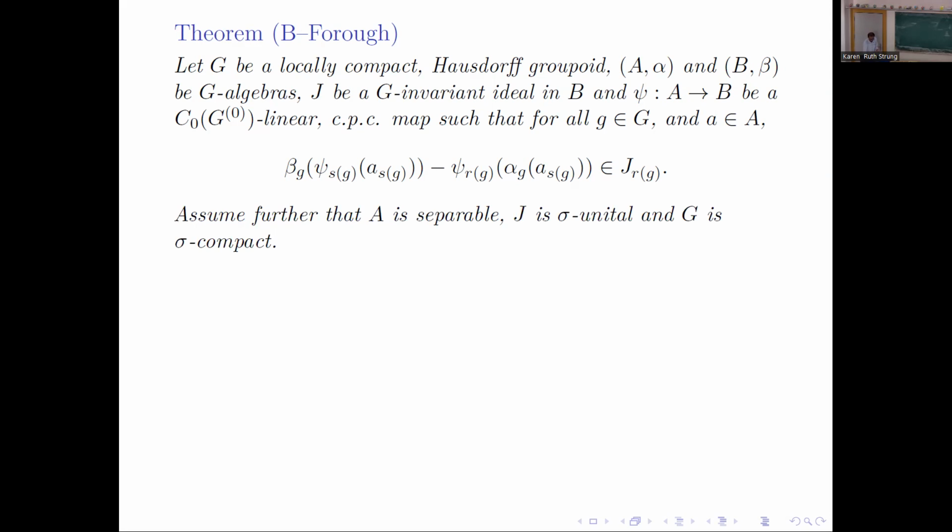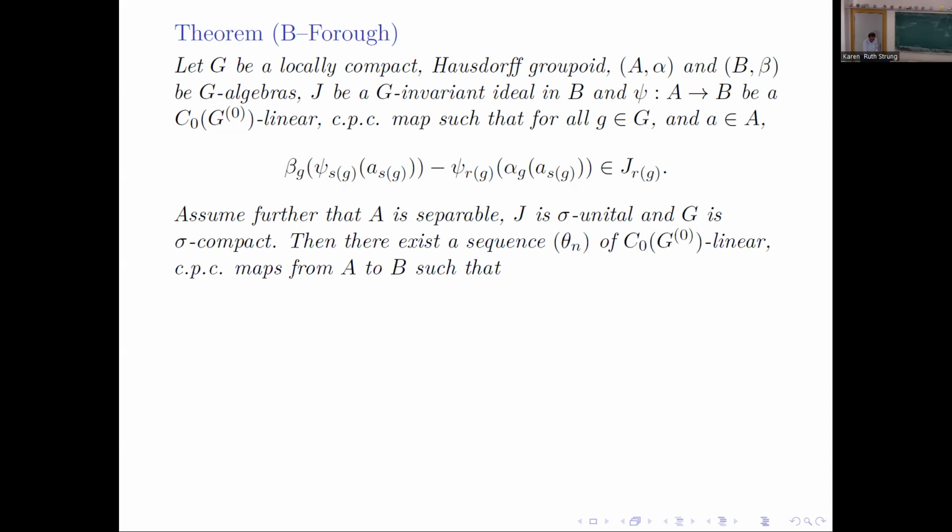Modulo J. So assume further that A is separable, J is sigma unital, and G is sigma compact. Then there is a sequence of lifts theta n, a C0 G0 linear map from A to B, so that the first condition says that when you go modulo J, theta n's and psi coincide. So modulo J psi is my phi, right?